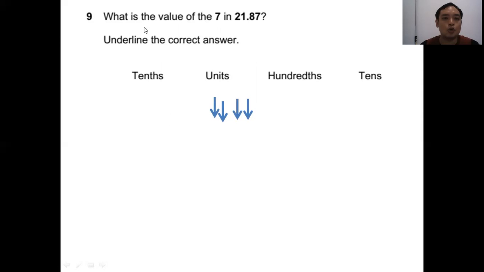Question 9. What is the value of the 7 in 21.87? Now look at this. So this part represents the whole number. 1 represents units. 2 represents tens. And the numbers behind the decimal point, this one we call tenths. So you can see it has a th. Tenths. So 7 will be hundredths. Okay? So 7 is hundredths.